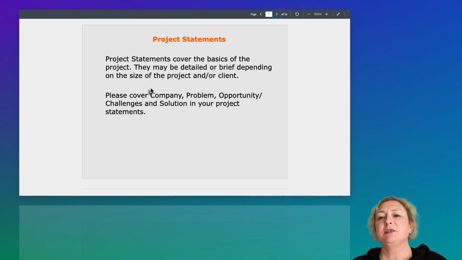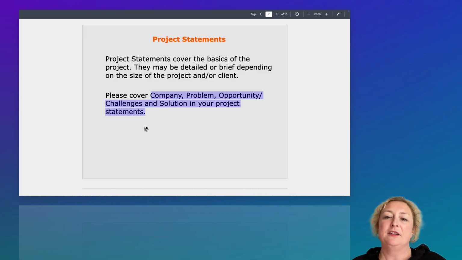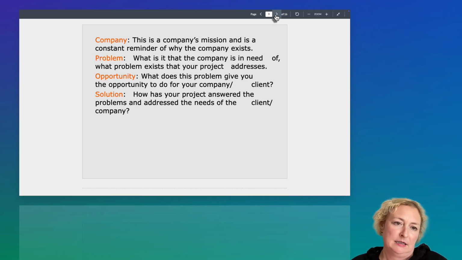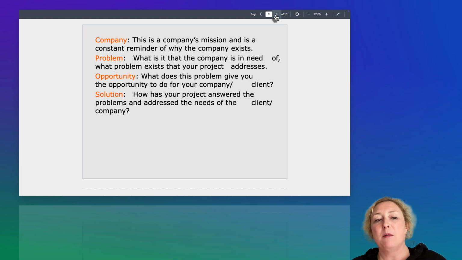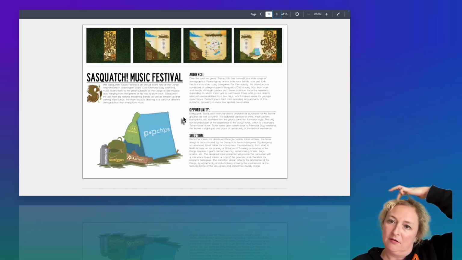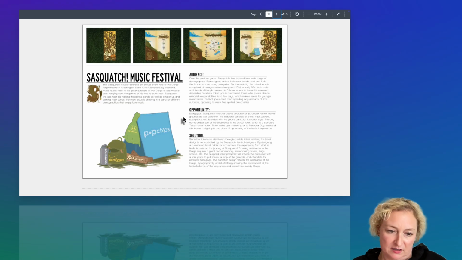Project statements usually are the end, but we're kind of already doing, this is basically a project statement. It talks about the problem and the challenges and how you came to your solutions. So that's why it's usually done at the end. So you have the company, the problem, the opportunity, and the solution. So even if you do those 4, here is a project statement for Sasquatch Music Festival. This is from Seattle. They have a really cool music festival there.